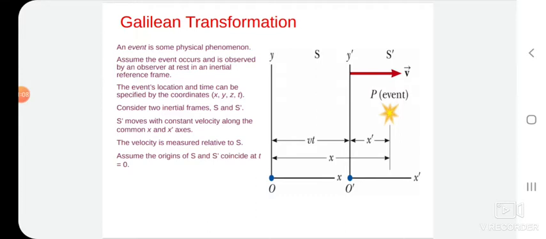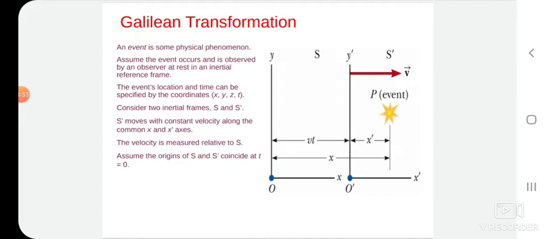These are two inertial frames. Let S be at rest and S prime move with uniform velocity v along the positive x direction. We assume that the velocity of light is very much greater than the velocity v of the moving frame S prime.